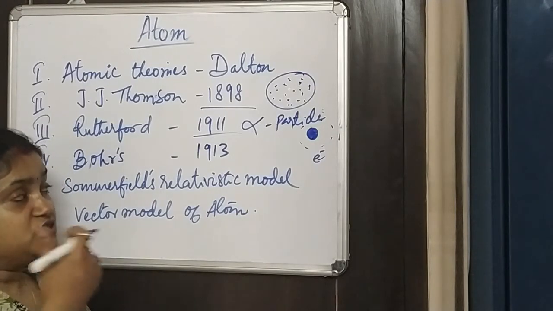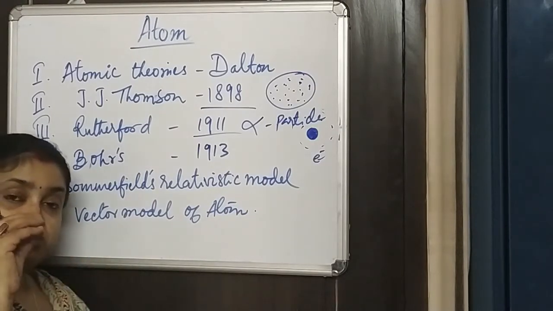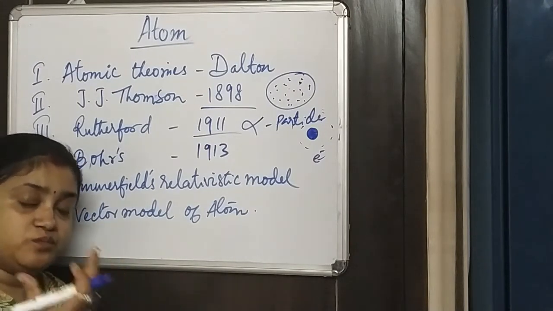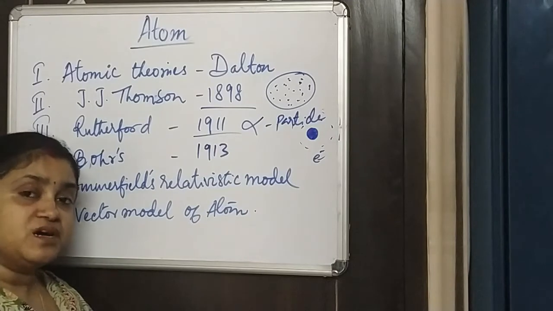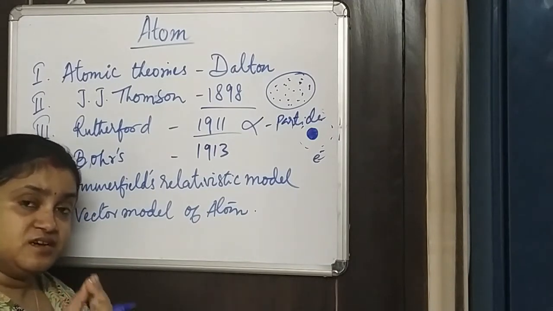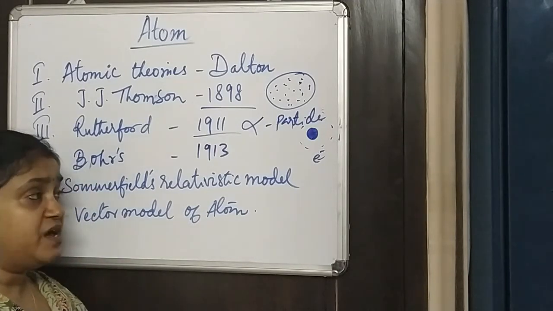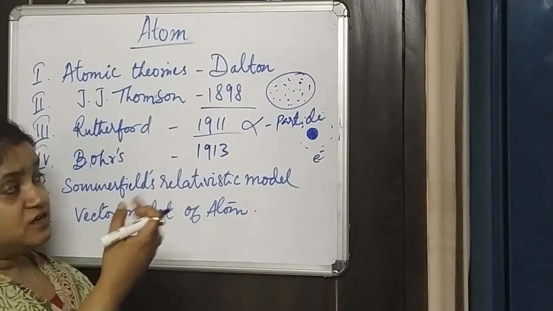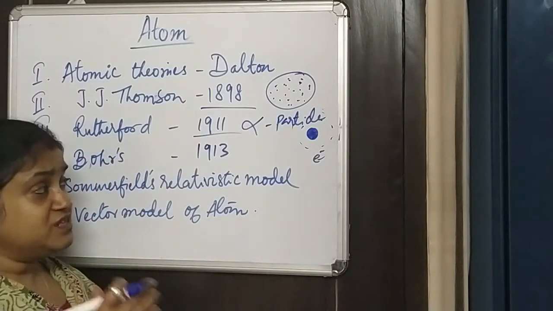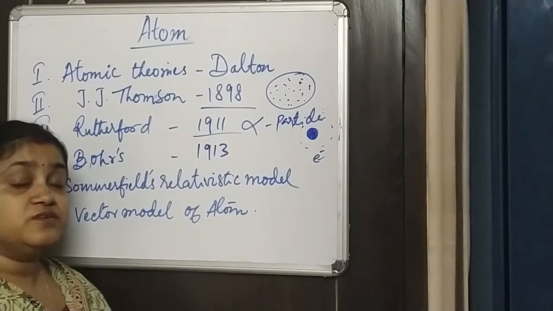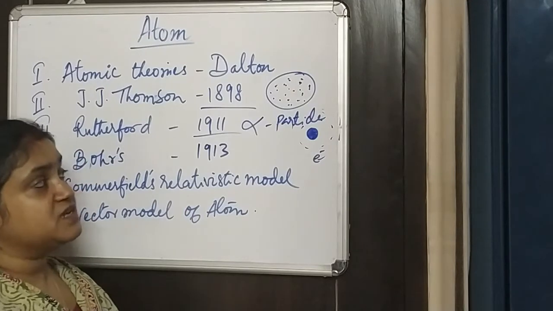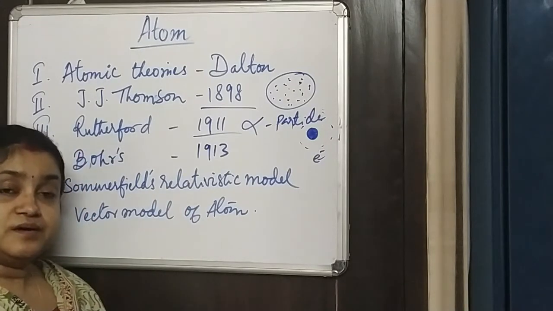In the same way, according to Rutherford, the nucleus, with all the positive charge and almost all the mass, is at the center of the atom, and the electrons are orbiting in circular orbits around this nucleus. So this is the Rutherford model which he proposed, and this whole thing came from the alpha particle scattering experiment.